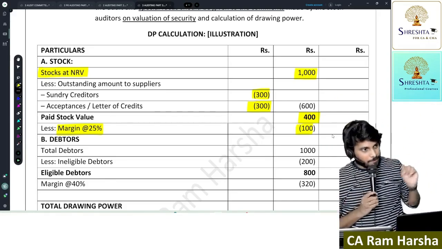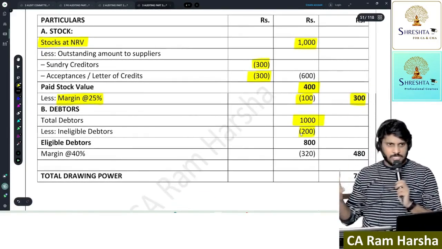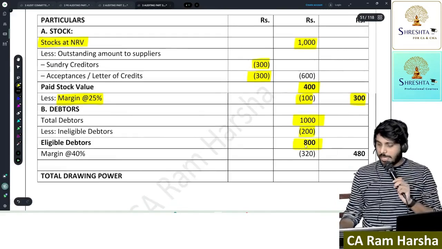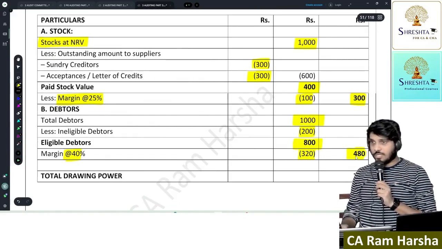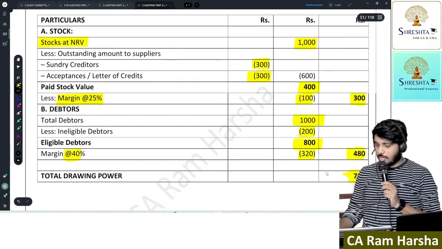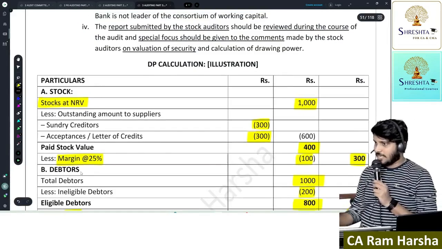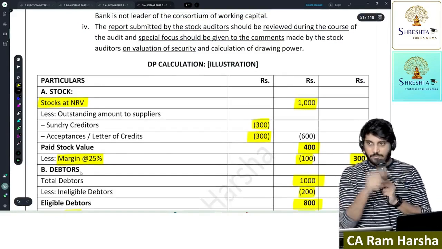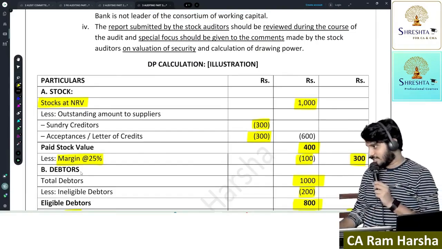Are you clear? Same way, total debtors 1000, ineligible means provision, doubtful, something. So 800. Bank is creating 40% margin. So the net amount that bank can give is 480. Totally how much drawing power? 780. This question's amounts are slightly different but it was asked in the recent exam for 5 marks. May exam. Are you getting it?